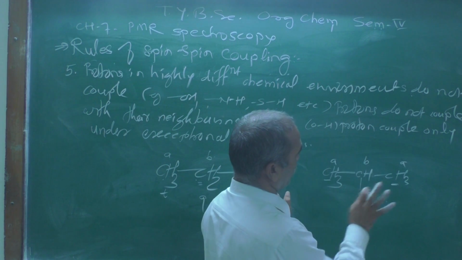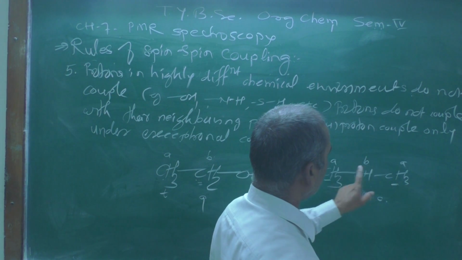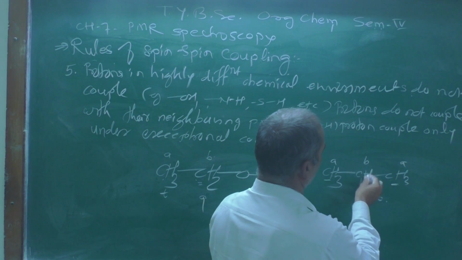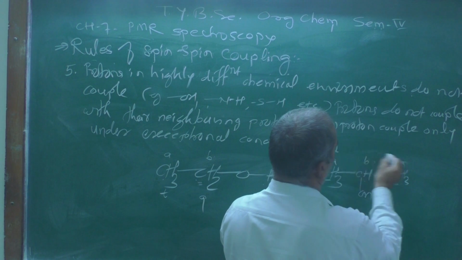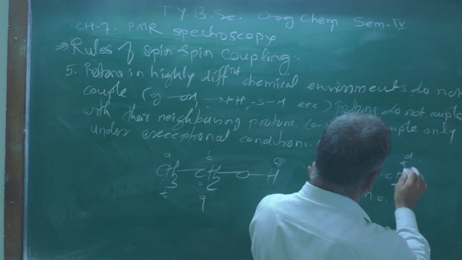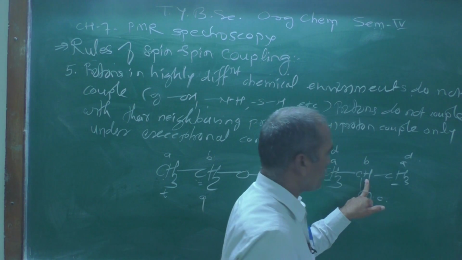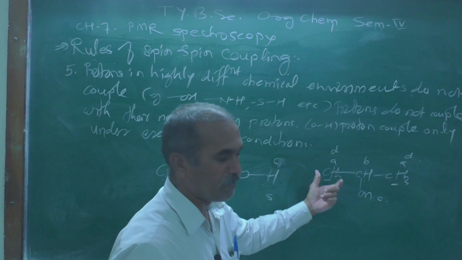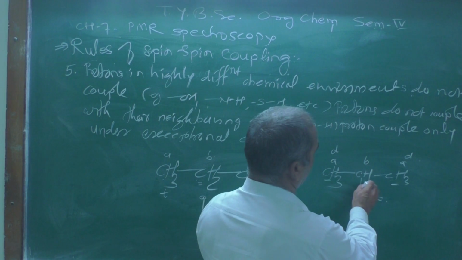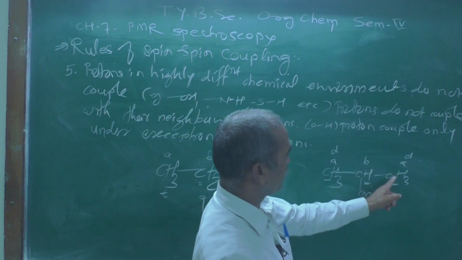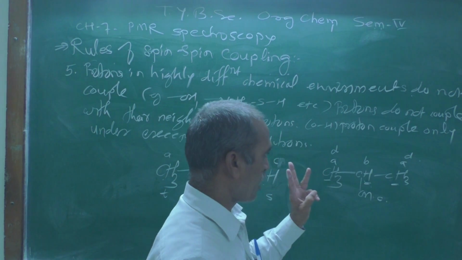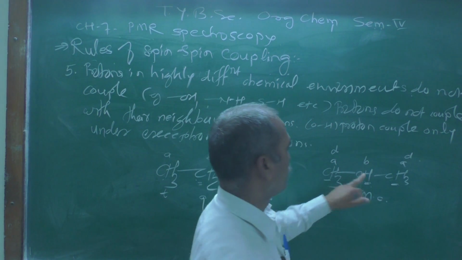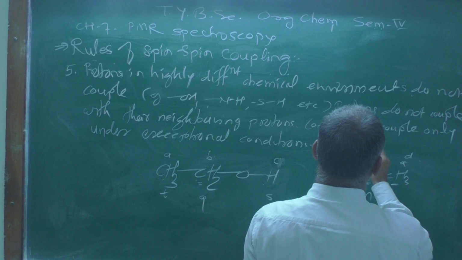Now the splitting: these two methyls have one neighbor, therefore they will give a doublet. Understood this one? N+1, only one neighbor is there, so the methyl group gets split into a doublet. But this one has 6 neighboring protons, so N+1, 6+1 is a septet.